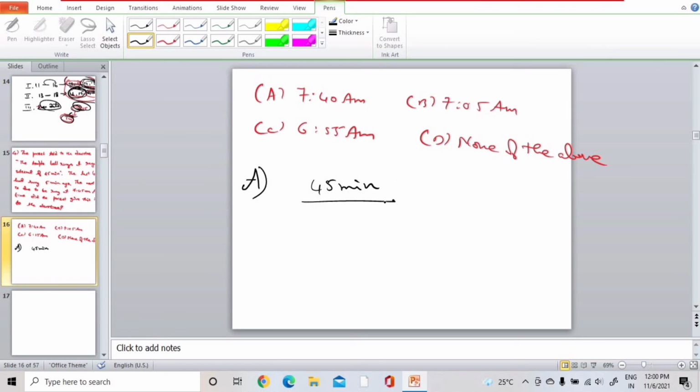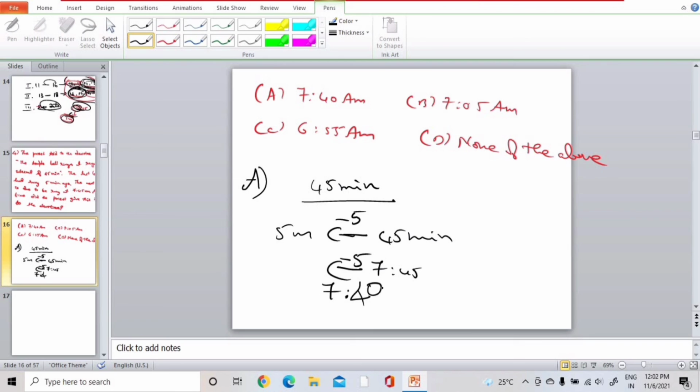The last bell had rung 5 minutes ago. The next bell is due to be rung at 7:45. At what time did the priest give this information to the devotee? Is it 7:40?